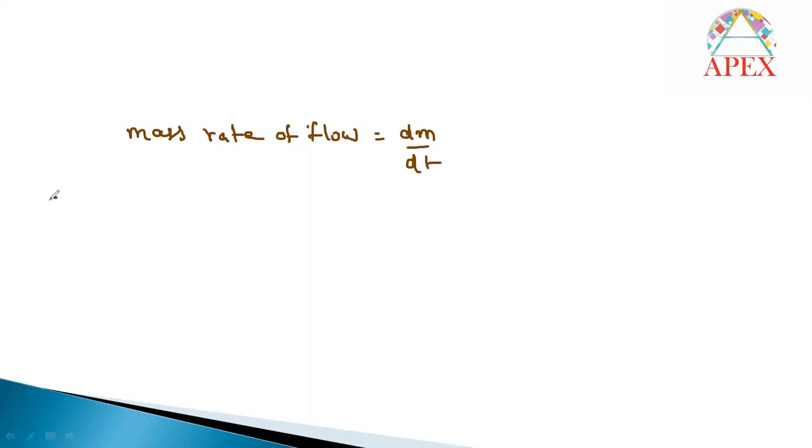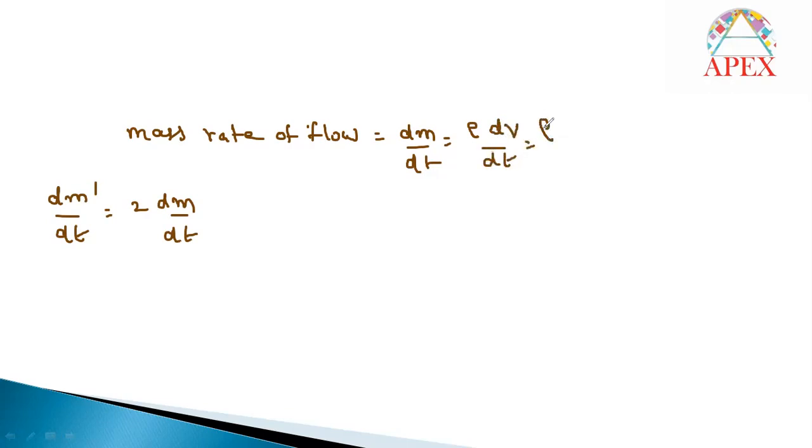In the second condition, if you want to get dm dash by dt, that is nothing but within the same time you have to get double the amount. That is 2 into dm by dt you have to get. Okay. Now, what is the general formula for dm by dt? The general formula is density equal to mass by volume. So mass can be written as density into volume. Density into volume, but the derivative is there, so dv by dt I write.